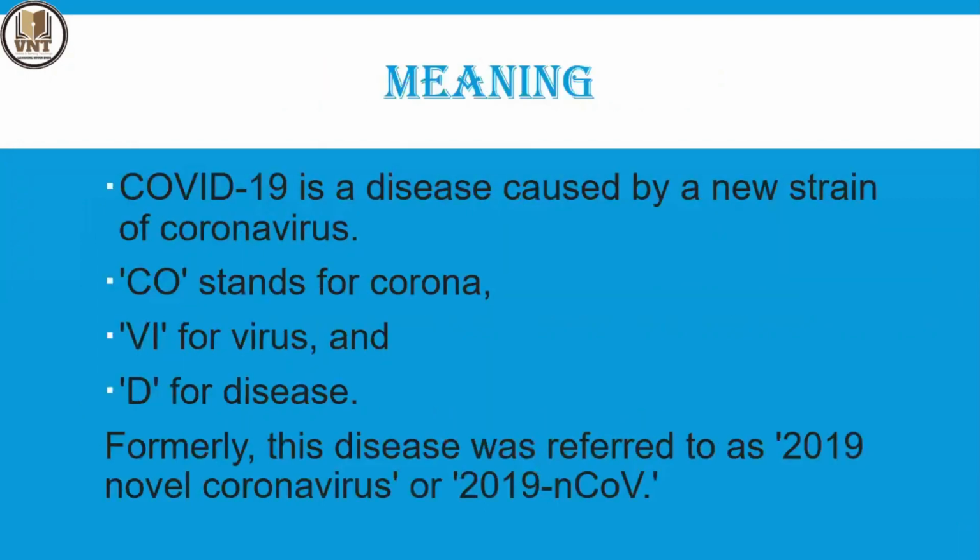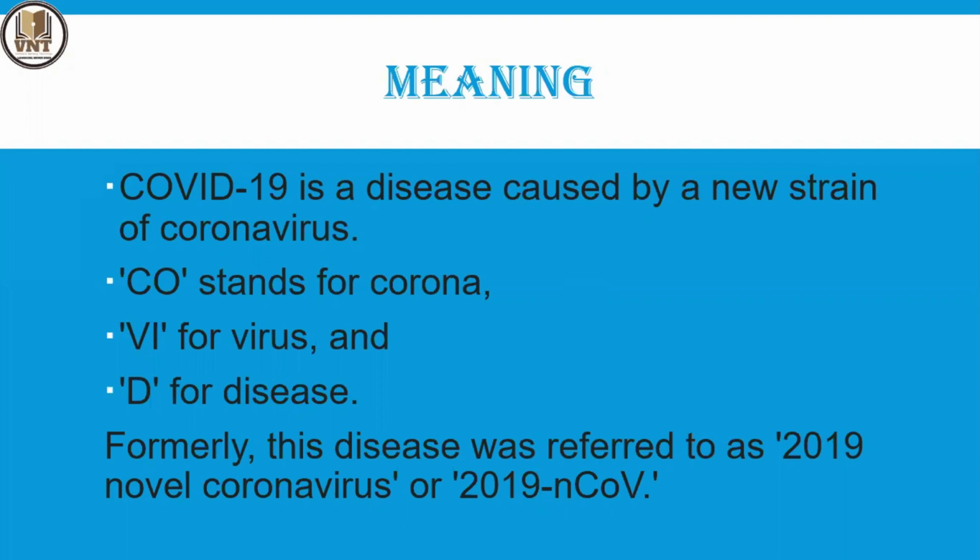Now I'll explain the meaning of COVID-19. COVID-19 is a new strain of coronavirus. CO stands for corona, VI stands for virus, and D stands for disease. It is another name for coronavirus, and is also referred to as 2019 novel coronavirus.